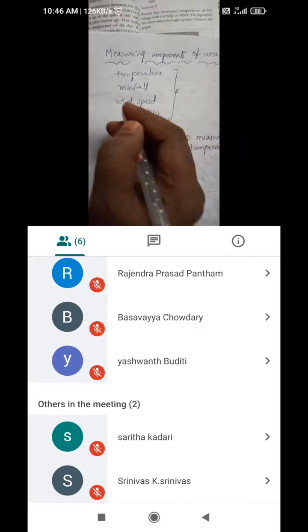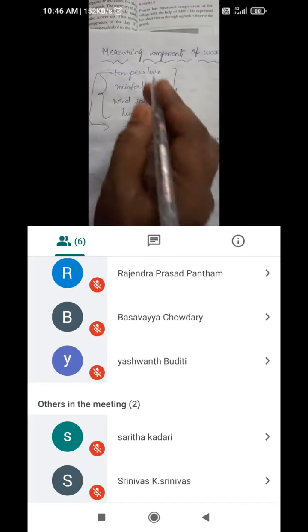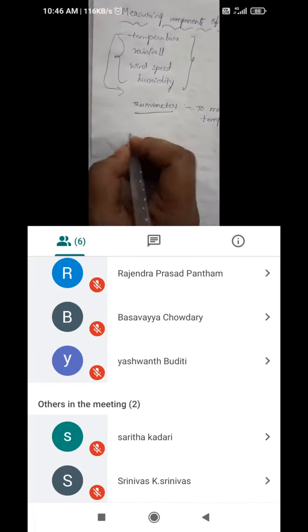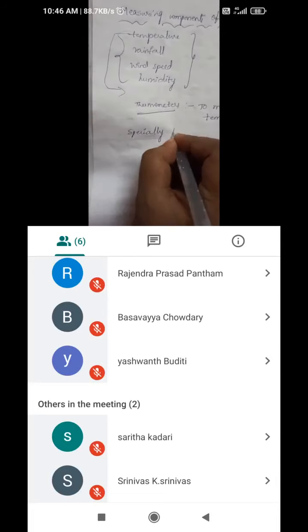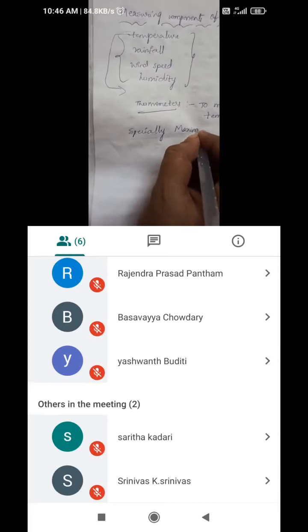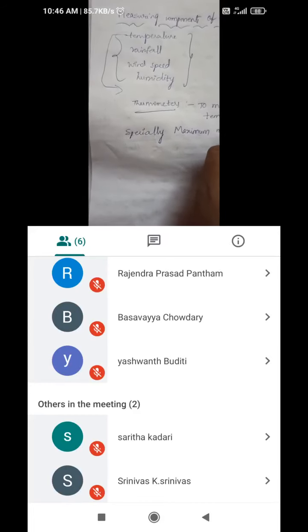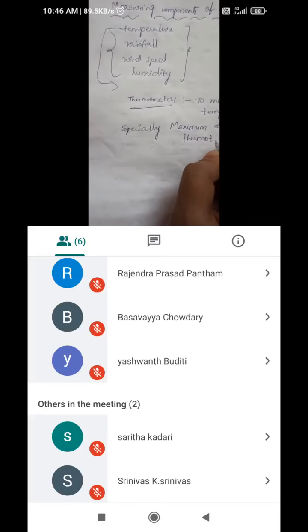So of the four components, I am selecting temperature first. For measuring temperature, we need thermometers, specially the maximum minimum thermometer. How to measure with the maximum minimum thermometer, we are going to see now. So one more point I want to tell you, children.